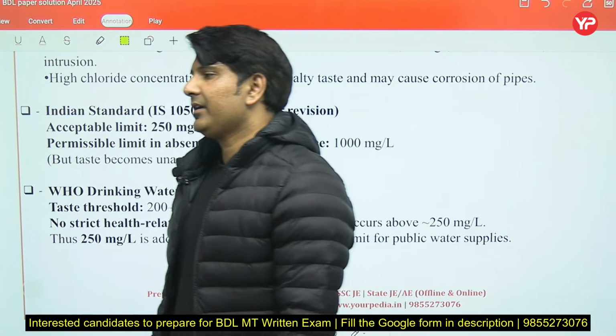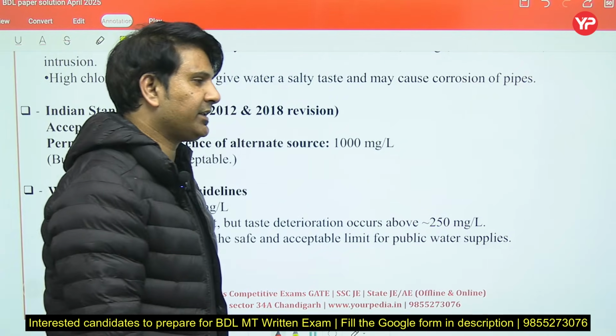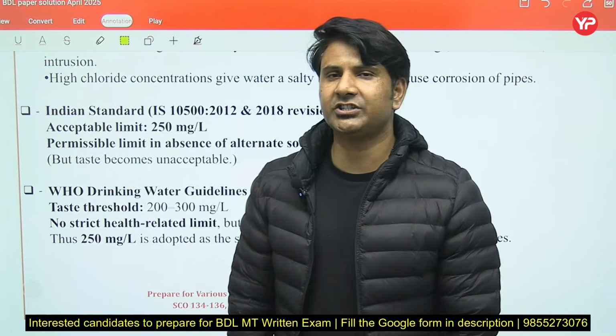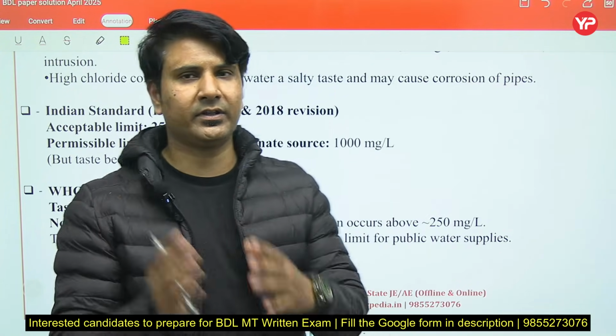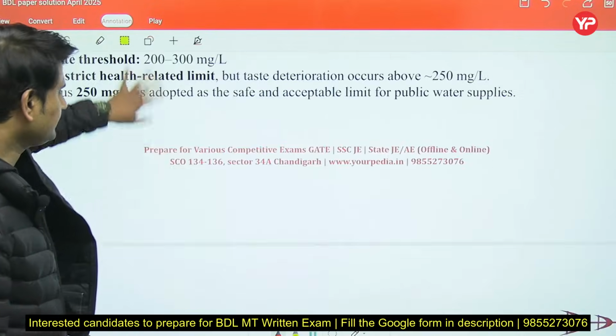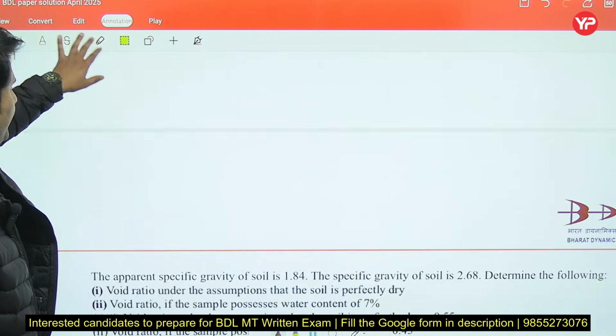It means that if chloride content is greater than 250 mg per liter, then the taste of water will change. So the limit of chloride content should be within 250, and this is the acceptable limit for public water supply.